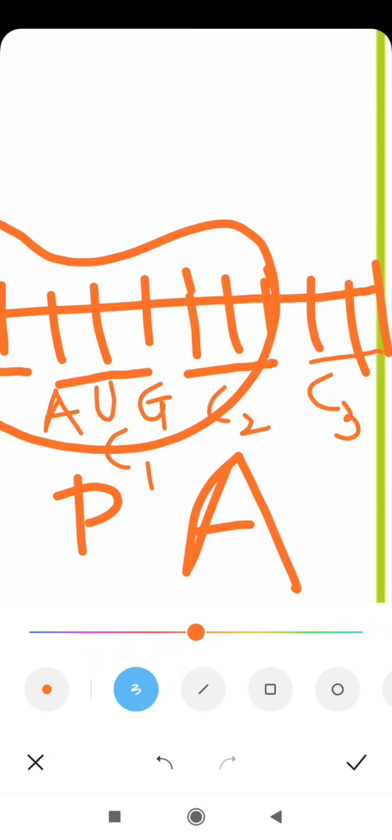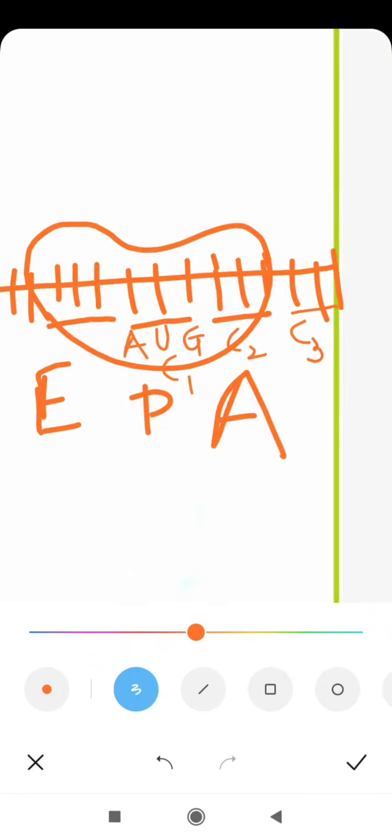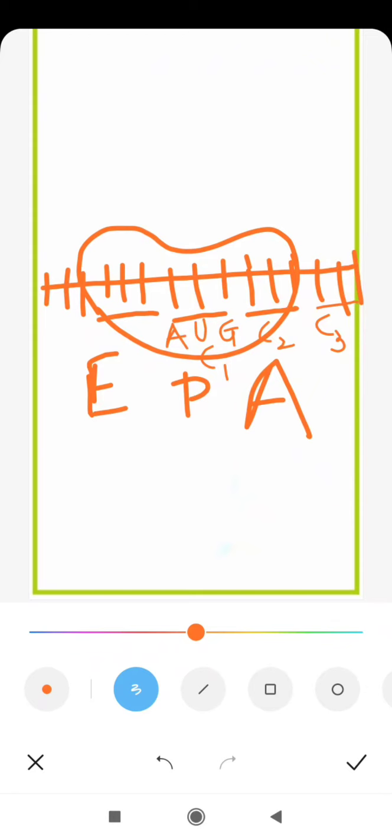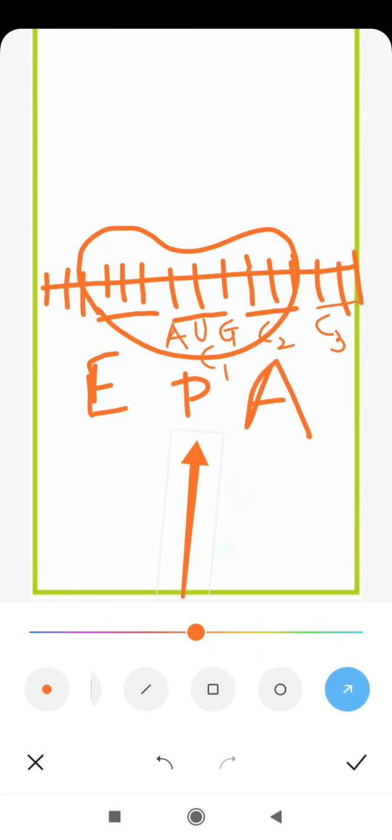Now see, first tRNA makes its entry on the P site. This is exceptional. This is a special thing. First tRNA along with its amino acid comes at the P site. Okay, comes at the P site. See, suppose this is the tRNA.